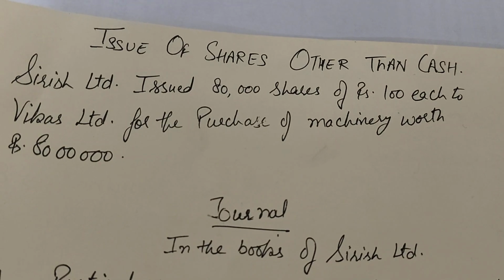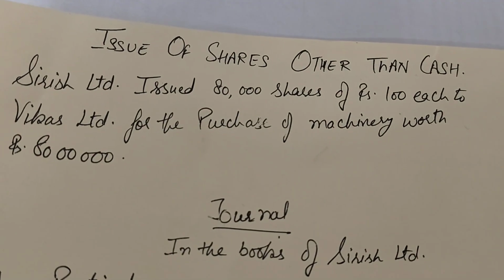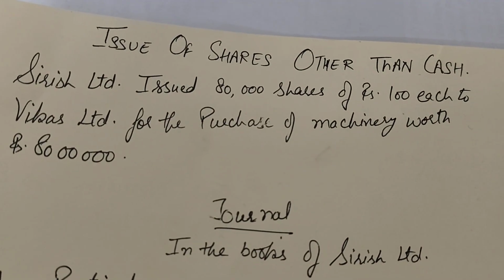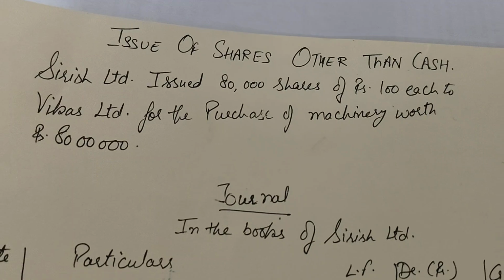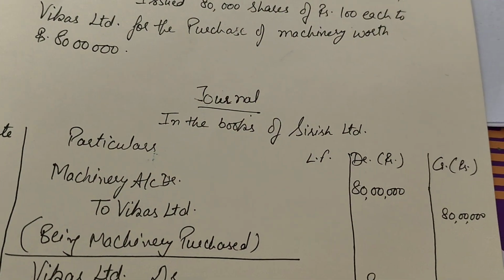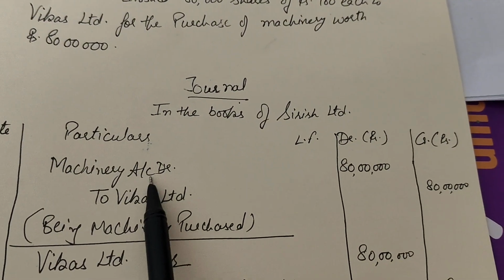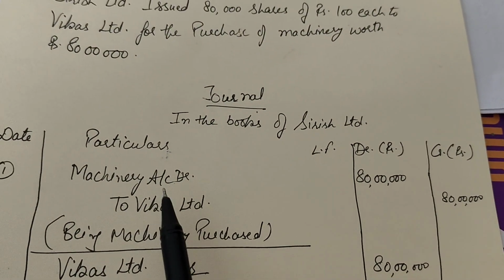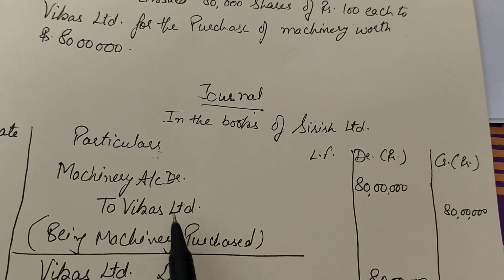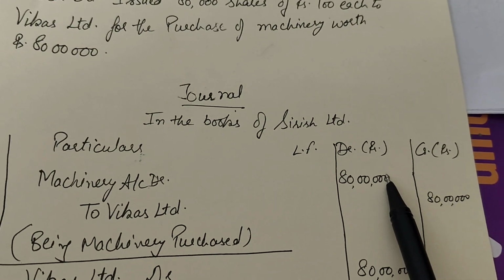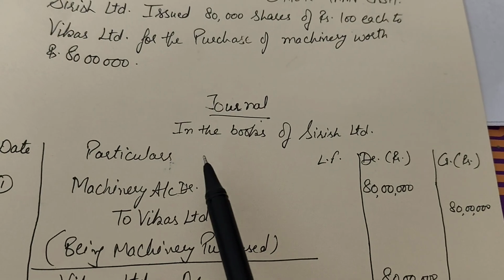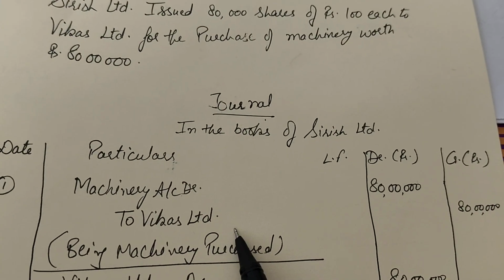The journal would go first of all, debit what comes in. Here Sirish Limited is receiving machinery, and who is the giver here? That is Vikas Limited. So what would be the first journal entry? That would be machinery account debit, because debit what comes in, and who's the giver here? Vikas Limited, to Vikas Limited. And what was the worth of the machine? That was 80 lakh from Vikas Limited. So the journal became machinery account debit to Vikas Limited.